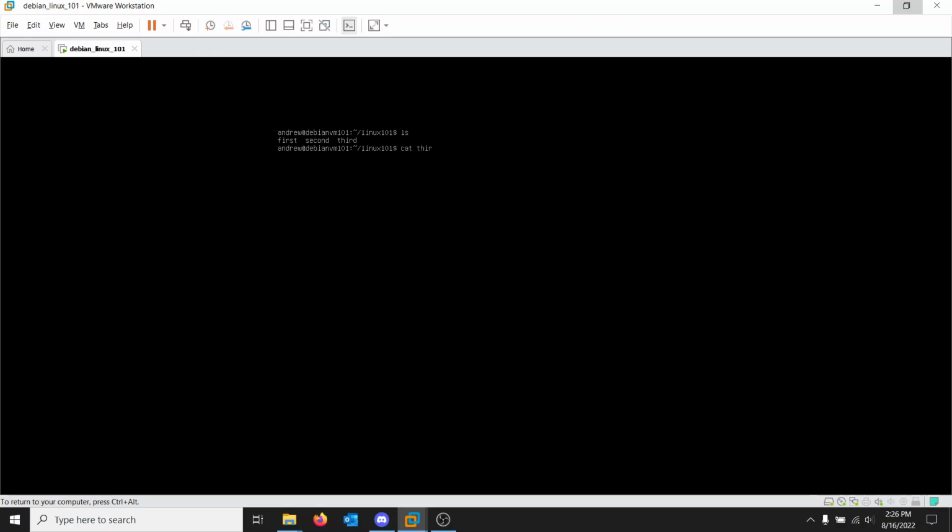Okay, let's concatenate third. So I'm going to type cat, and I'm just going to type out the file. It's short. If I was lazy, I could literally just type in cat T, press the tab key, it'll autocomplete to third, hit enter. There's my file. This is my third file. Ah, okay, cool.